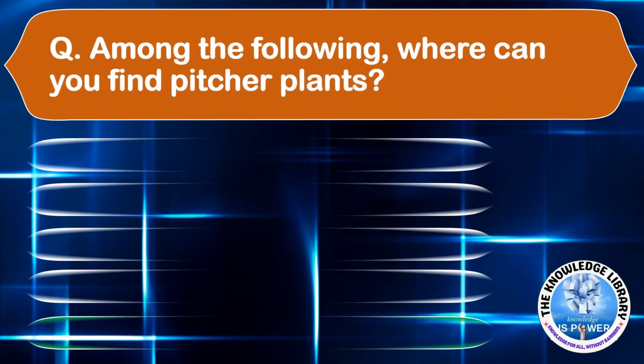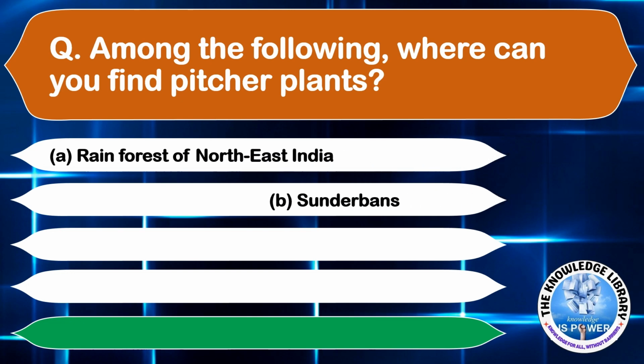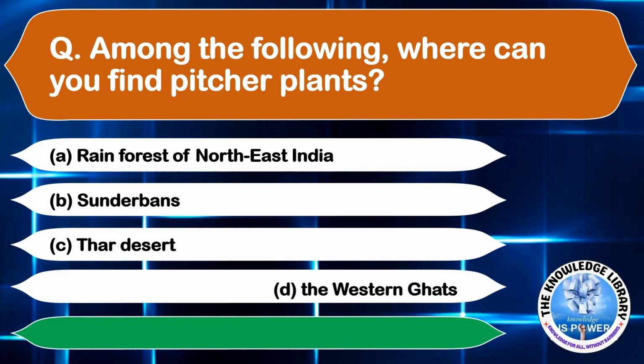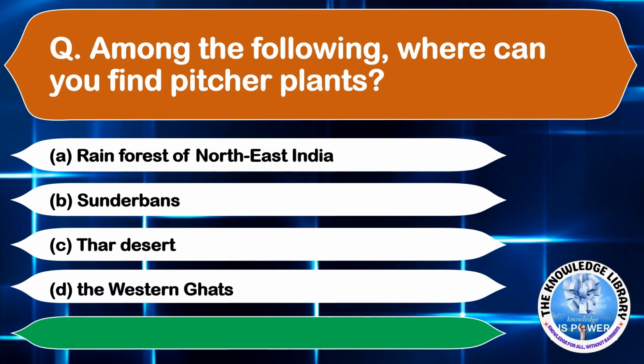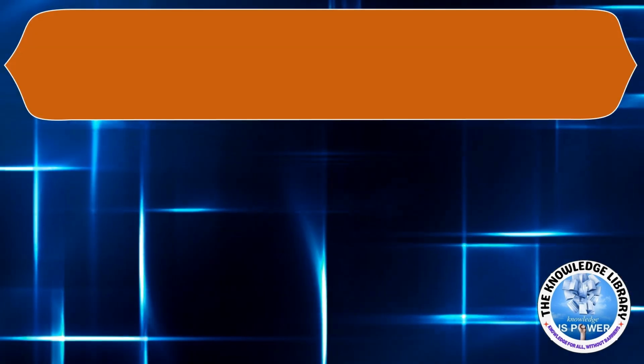Among the following, where can you find pitcher plant? Option A, rainforest of the northeast India. Option B, Sundarbans. Option C, Thar desert. And option D, the Western Ghats. The correct answer is option A, rainforests of the northeast India. Moving on to the next question.